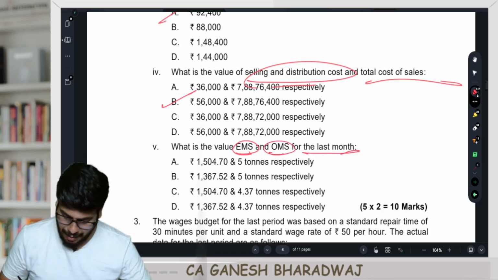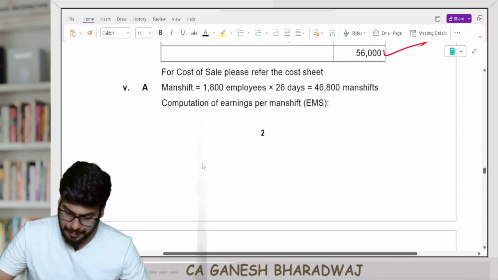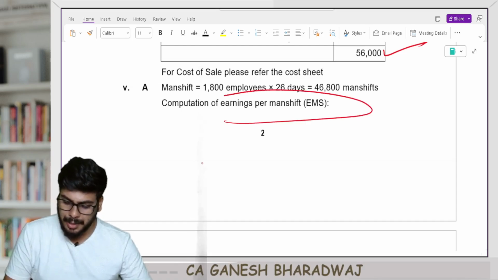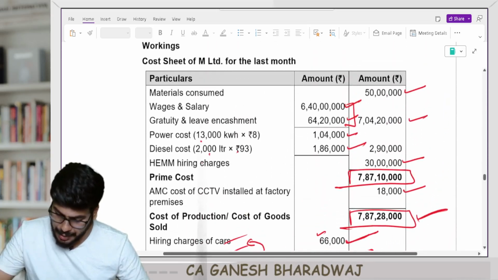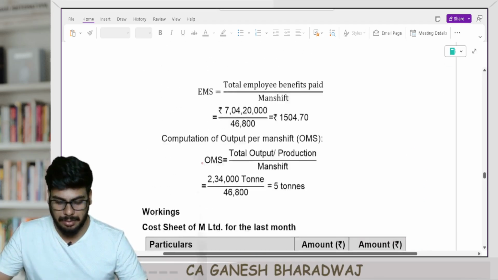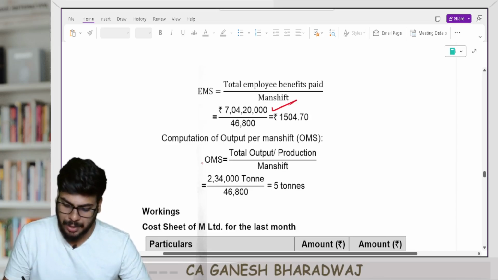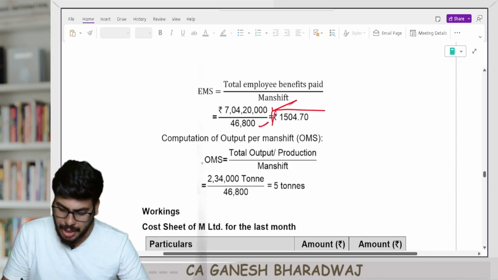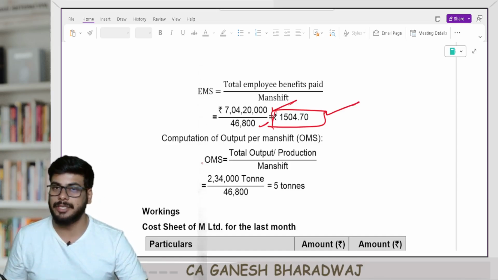And finally, what is the value of EMS and OMS for the last month? So EMS and OMS calculation, let us quickly do it here. Nothing great, it's fairly simple. Earnings per man shift, what is it? The total employee benefits paid was 7 crore 4 lakh 20,000. So take this, 7 crore 4 lakh 20,000 divided by the total man shifts, 46,800. Per man shift, the earnings is 1504.70. Clear with this, guys.